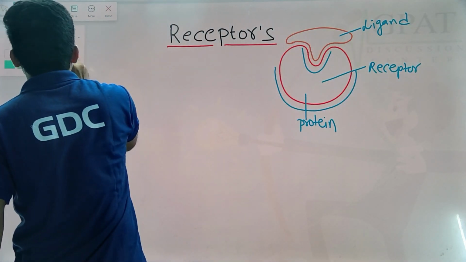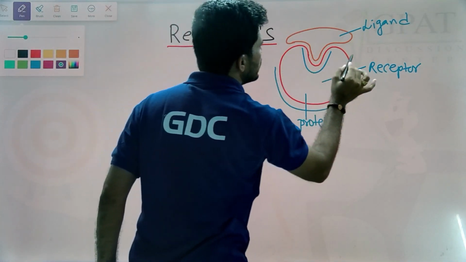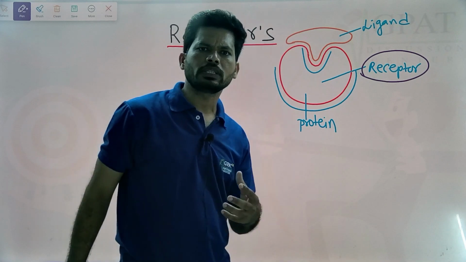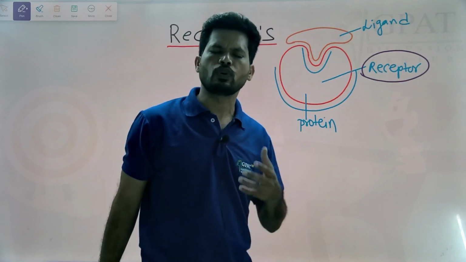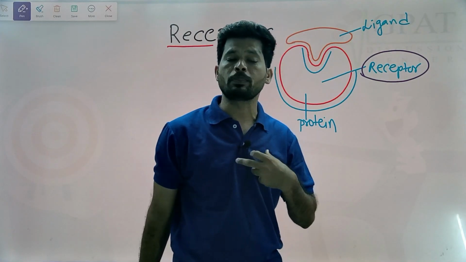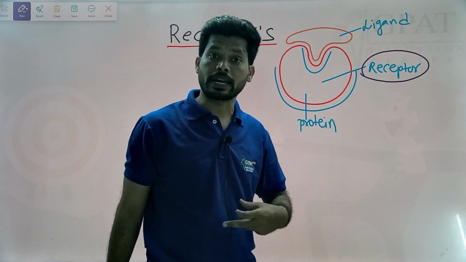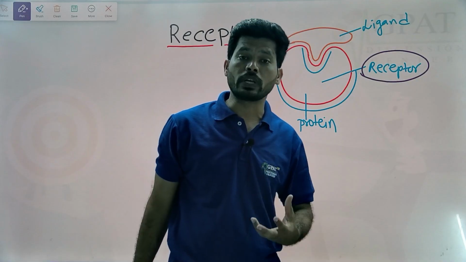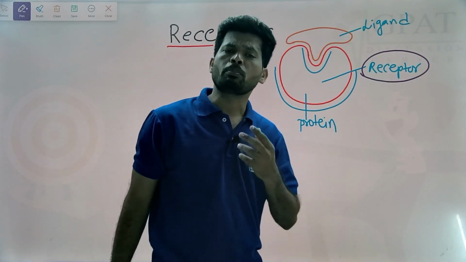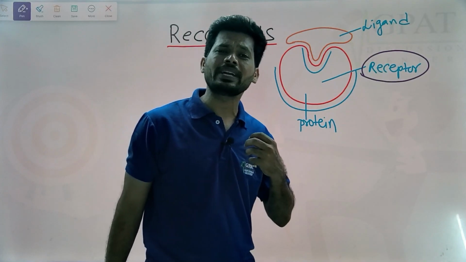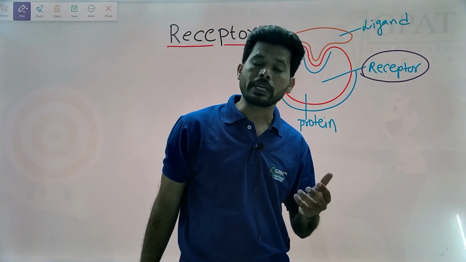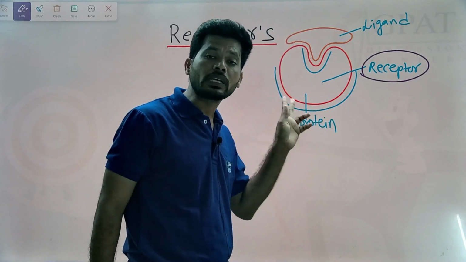Why is there a need for a receptor? Because if you have gone through pharmacology, there are many drugs: drugs acting on the CNS, CVS (cardiovascular system), respiratory system, GIT, urinary system, endocrine system, and reproductive system. Whatever the drug may be, it should enter into the body. After entering the body, it should bind to the target, nothing but a receptor.